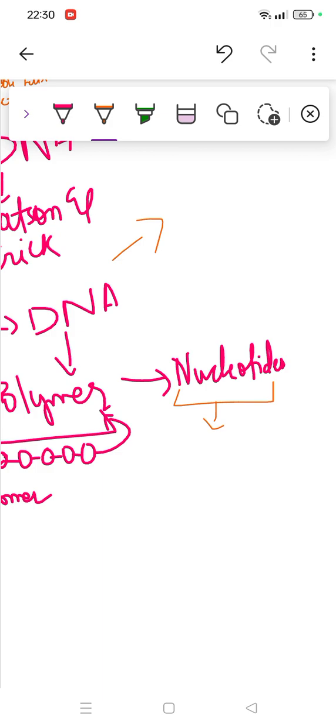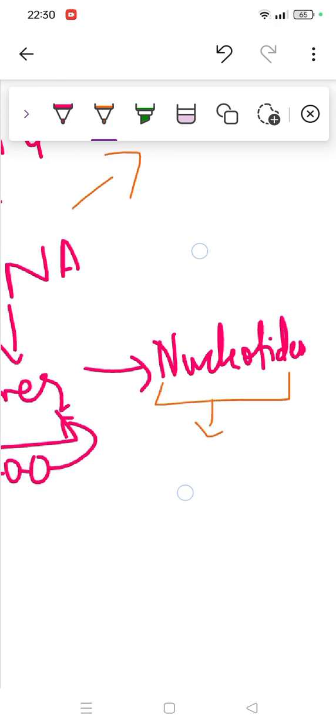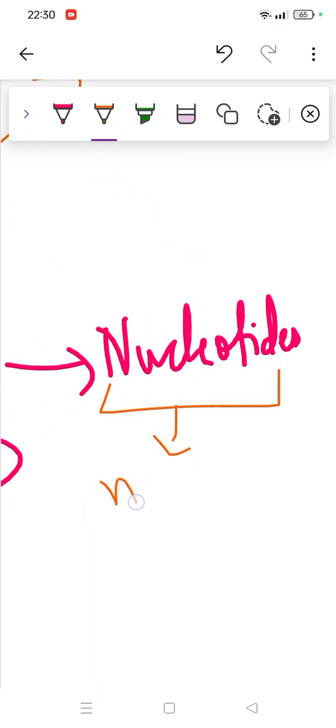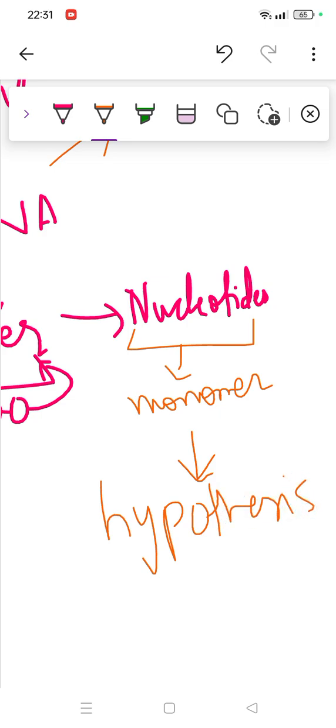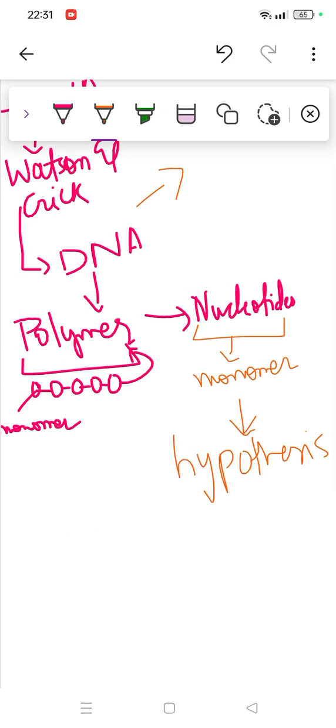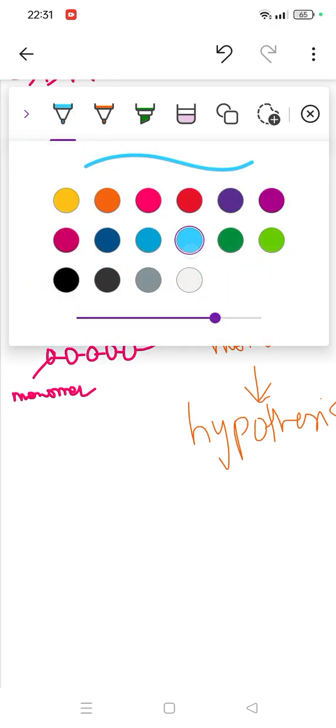Then this nucleotide again has so many parts. This nucleotide is also called a monomer, according to Watson and Crick. But at the time, no one knew what a nucleotide is, so this entire idea remained a hypothesis. A hypothesis is something which is not proven, not acceptable at that moment. But yes, later on there was another scientist, and a few more talks we'll discuss.